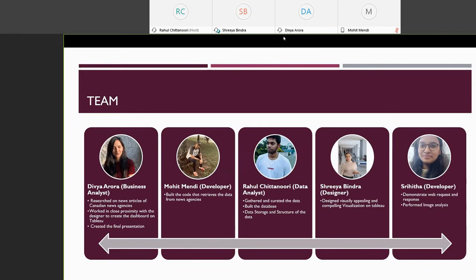Hi, I'm Rahul. I'm the data analyst of the group. My part was to gather and curate the data and to create a database using SQLite and to store the data and structure of the data.